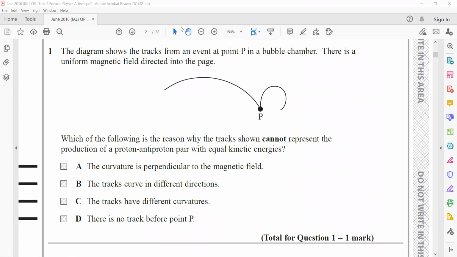In the first question, the diagram shows a track from an event at point P in a bubble chamber. There is a uniform magnetic field directed into the page. So, magnetic field is into the page, represented by a cross symbol.